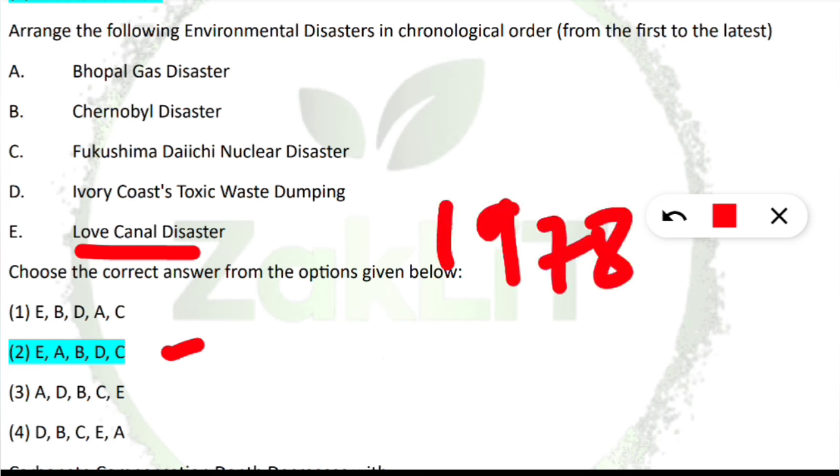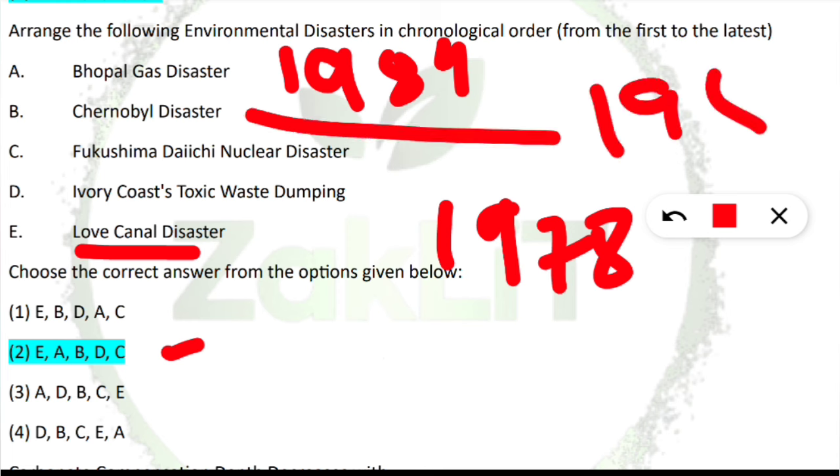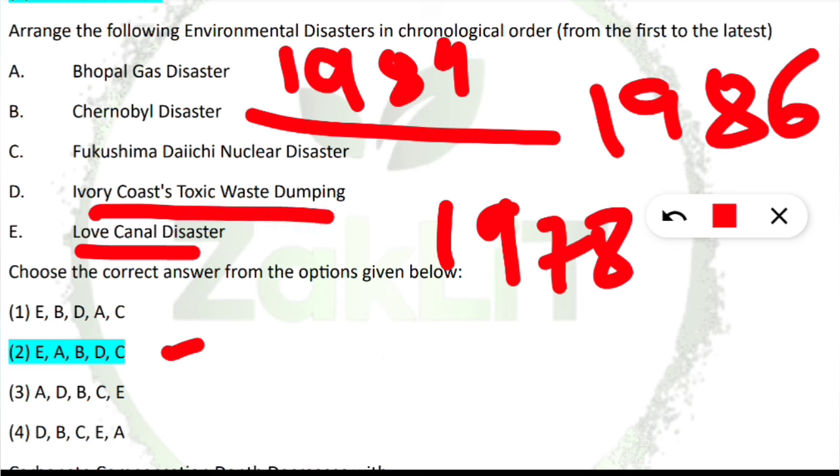Next is A, that is the Bhopal gas tragedy, 1984. That's why in 1986 we brought in the Environmental Protection Act in India. Next is the Chernobyl disaster. It happened in 1986, the same year the Environmental Protection Act was enacted in India. Next is the Ivory Coast toxic waste dumping. It happened in the year 2006.